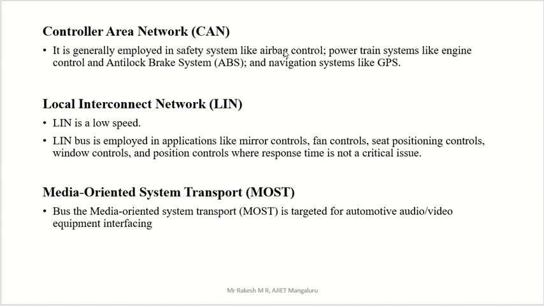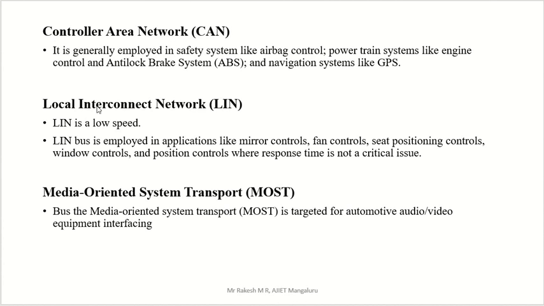Everything is a very important part of the automobile area. We mainly use it for safety systems. For safety systems, all the connections go through the Controller Area Network bus.